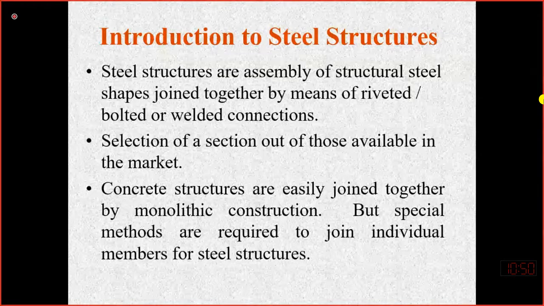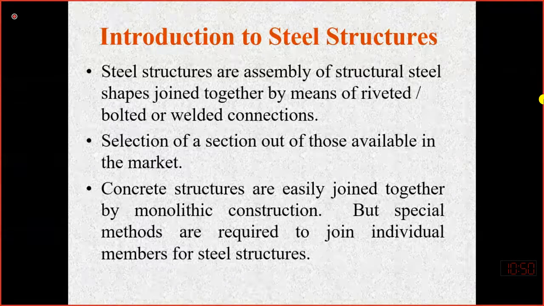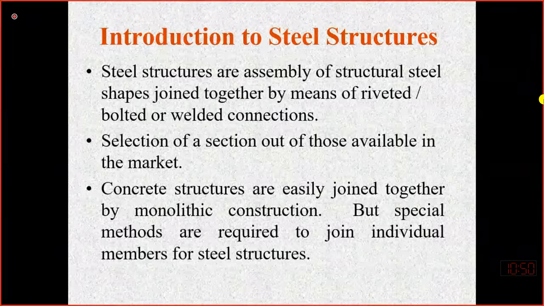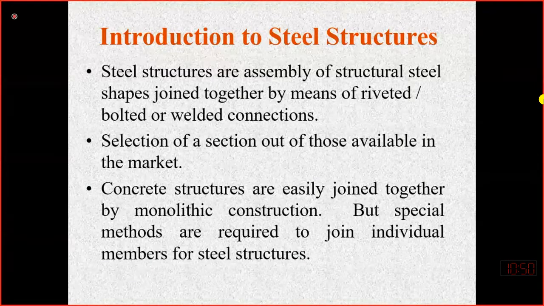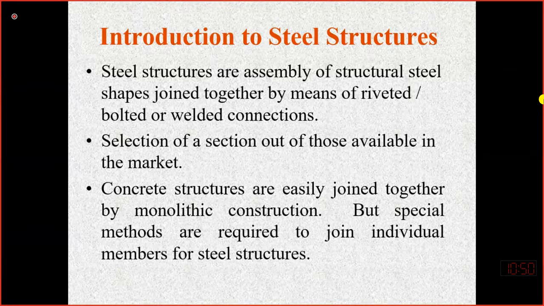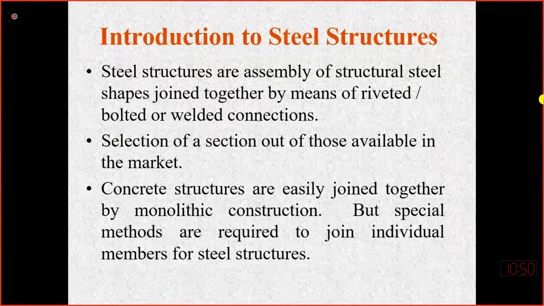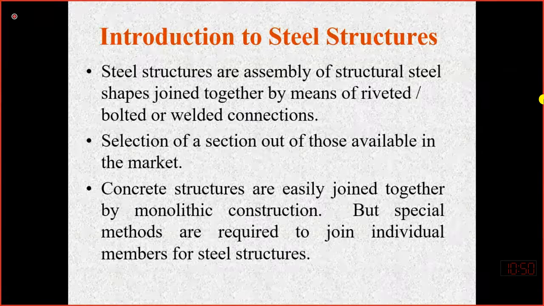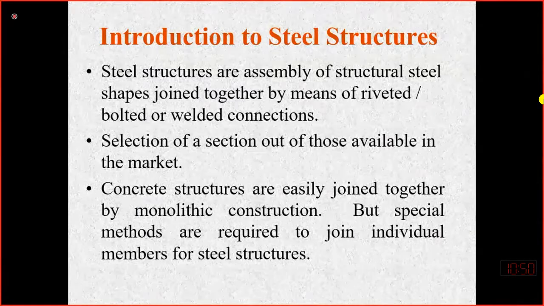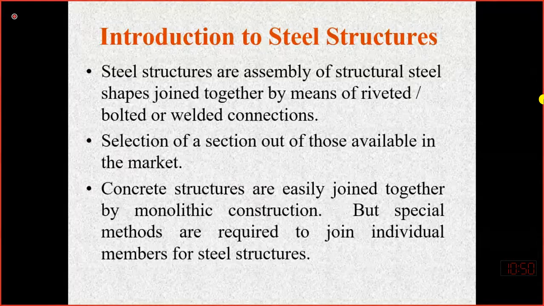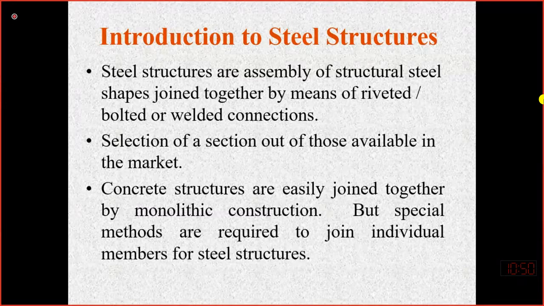Monolithic means that the joint of beam and column is cast in one go, at the same time, so we are pouring the concrete. So it is very difficult to differentiate where the column is ending and where the beam is starting. They look like one unit. Monolithic means the concrete is poured or cast at one time. So it means that we have to make the connection during construction, which makes the construction process a little bit different from the steel structure.